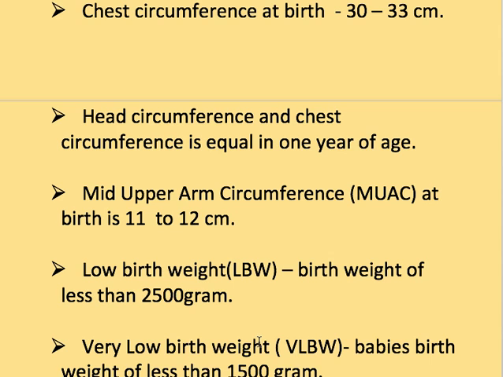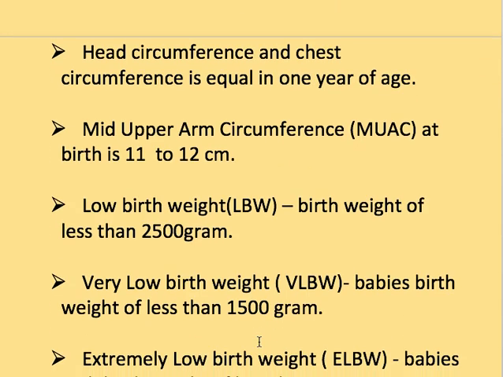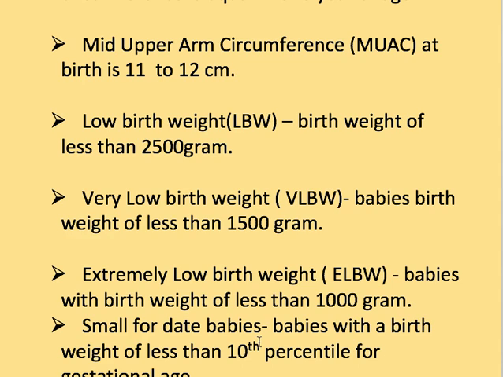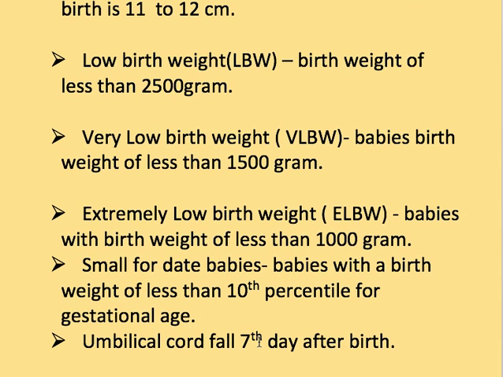Next one is the low birth weight baby, birth weight of less than 2500 gram or 2.5 kg. Next is very low birth weight, VLBW, babies, birth weight of less than 1500 gram or 1.5 kg. Extremely low birth weight babies, birth weight of less than 1000 gram or 1 kg. Small for date babies, babies with a birth weight of less than 10th percentile for gestational age.